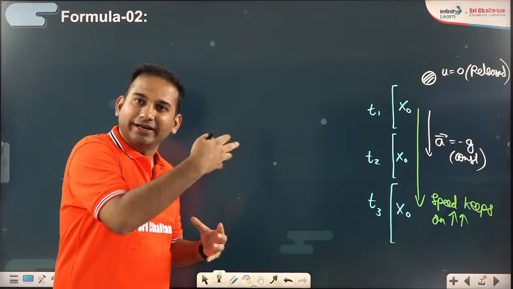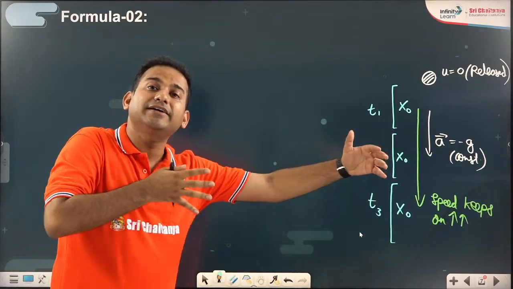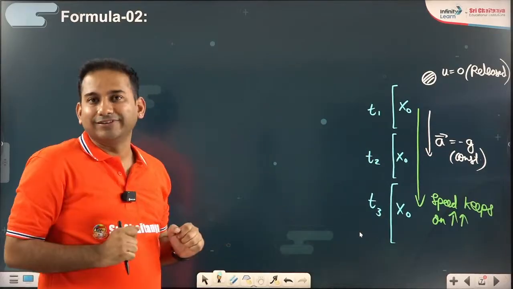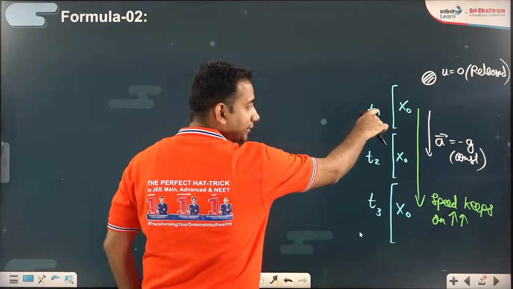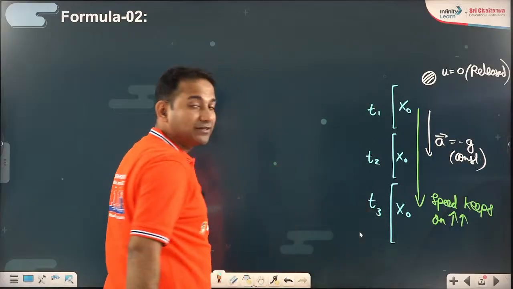It was slowest here, so the time will be maximum. Here it is fastest, so time will be minimum.